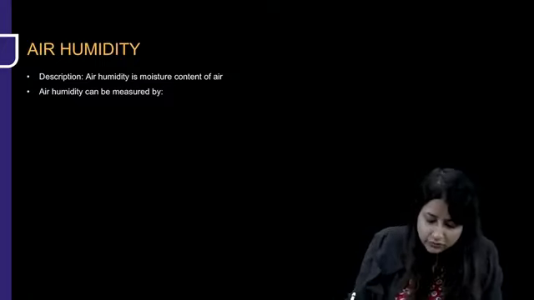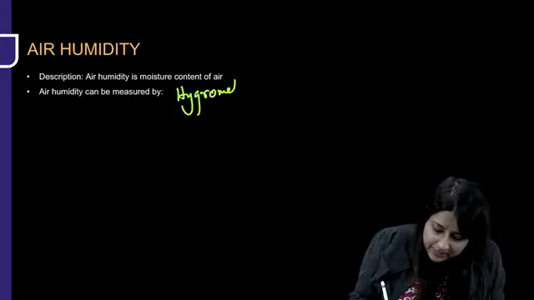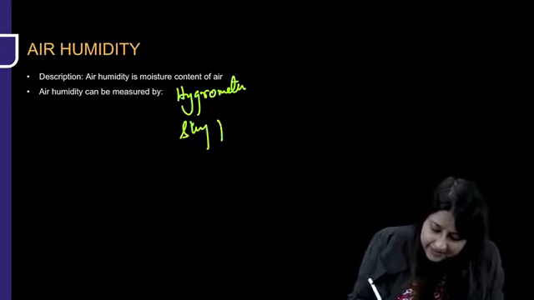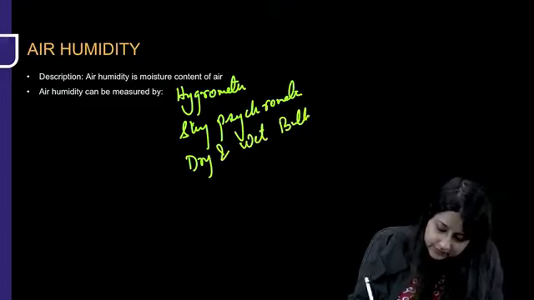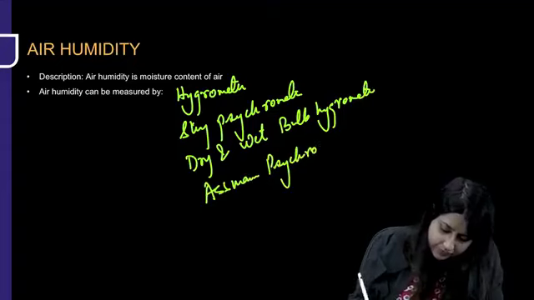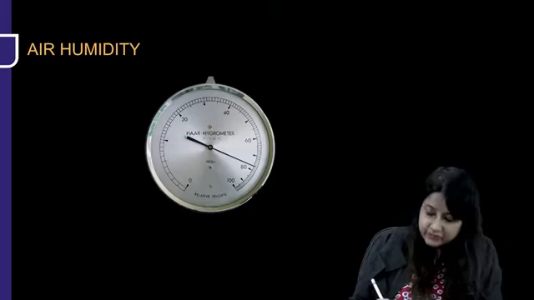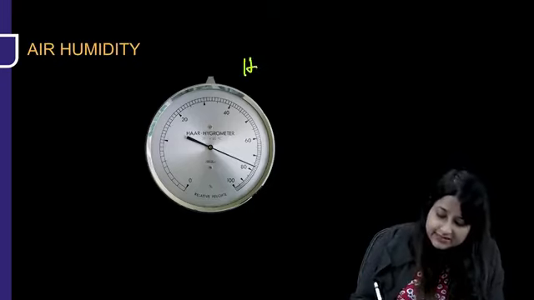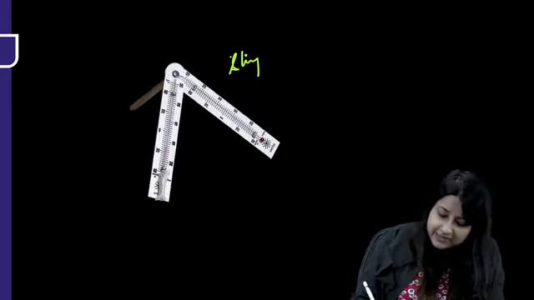What are the instruments that are used to measure air humidity, the moisture content? There are different instruments, and the names and images are important. Hygrometer, sling psychrometer, dry and wet bulb hygrometer, and we also have the Assmann psychrometer. All these are used to measure air humidity. Look at this: this is a hygrometer. Can you see the 0 to 100 markings? This is very commonly used.